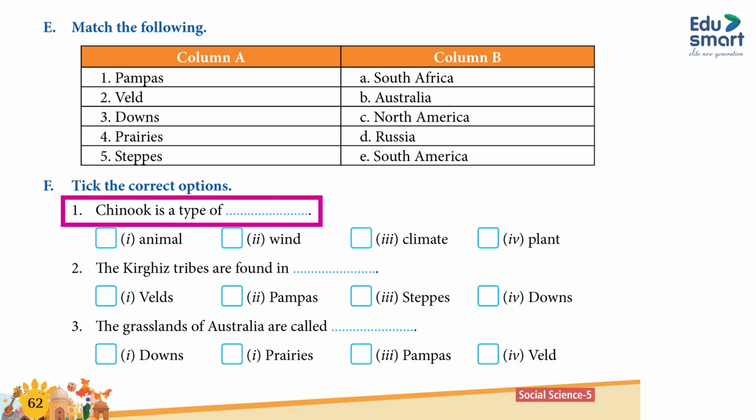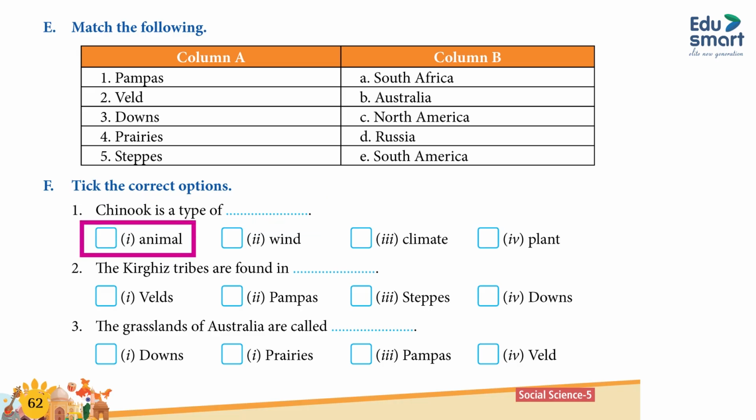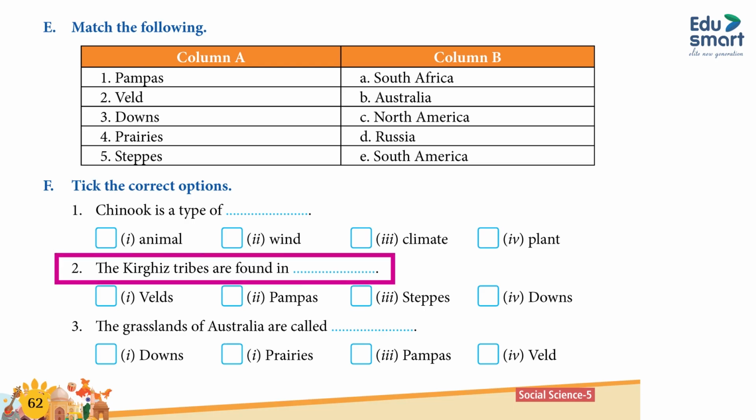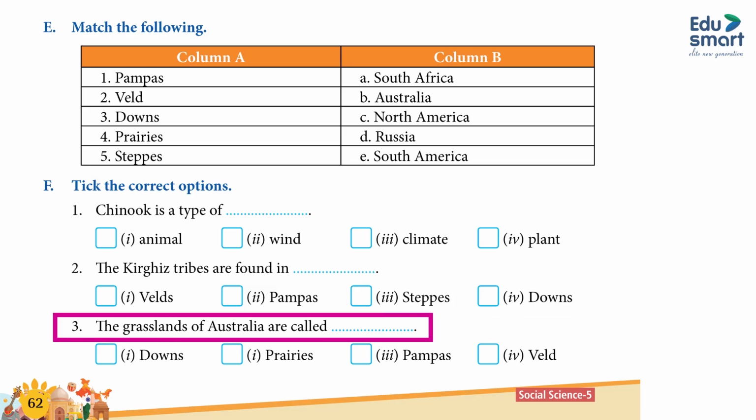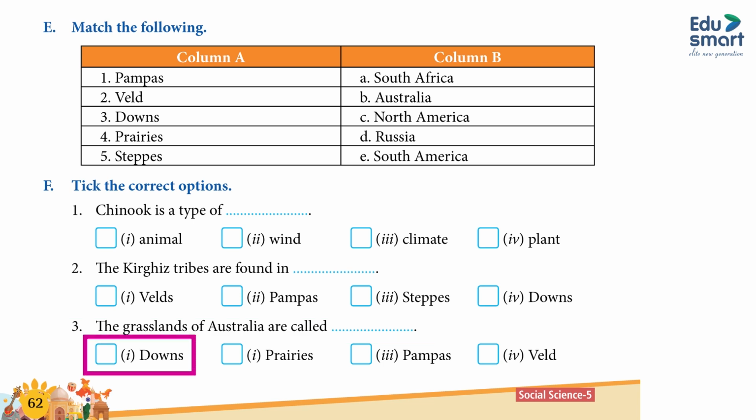F. Tick the correct options. 1. Chinook is a type of dash: 1. Animal, 2. Wind, 3. Climate, 4. Plant. 2. The Kyrgyz tribes are found in dash: 1. Veldt, 2. Pampas, 3. Steppes, 4. Downs. 3. The grasslands of Australia are called dash: 1. Downs, 2. Prairies, 3. Pampas, 4. Veldt.